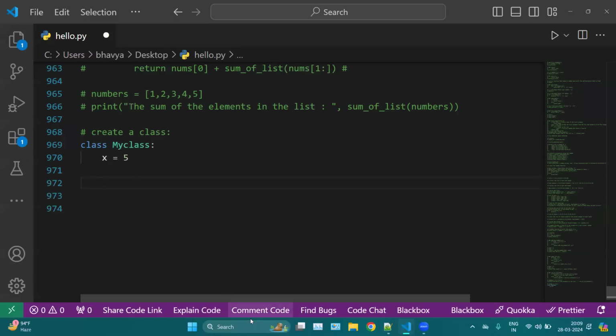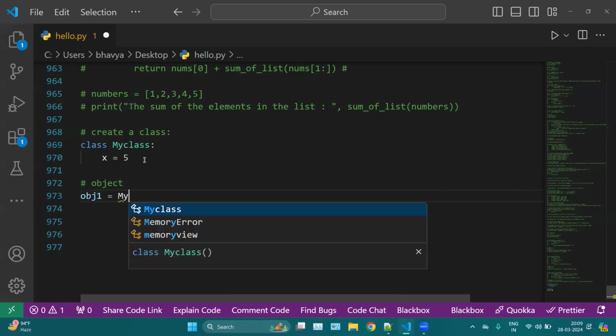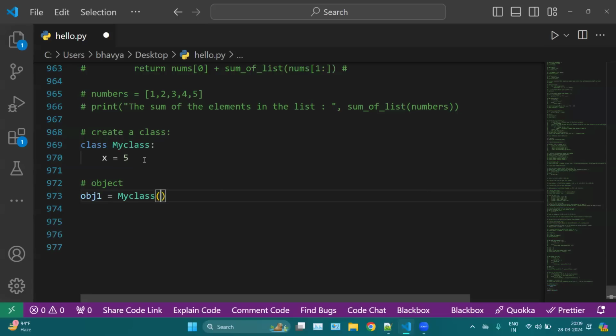Now this is like a blueprint. We cannot use the class like this. We cannot access this x = 5 without creating an object. That is why we have to create an object. So here we can mention, let's say, object1 = then call your class name, which is MyClass. Now this one is your object of MyClass.